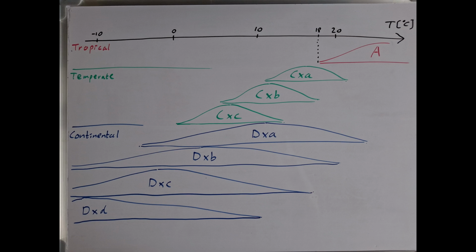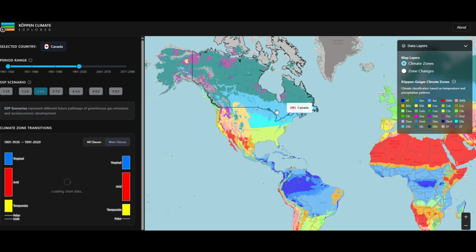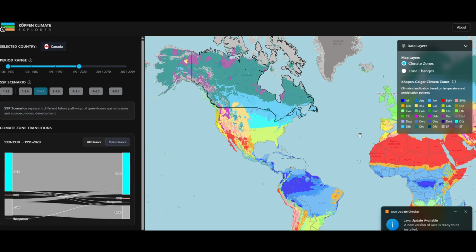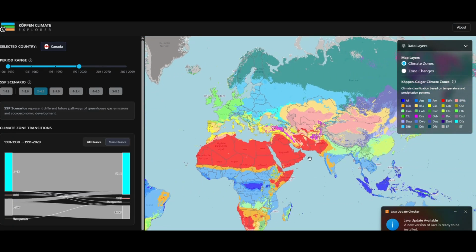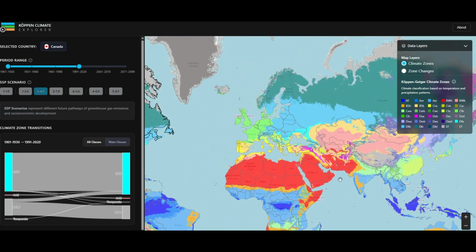If we do this, the temperate and continental types could have ranges something like this, where X could be any of the precipitation patterns. Another representation is this, where each line is an example of the temperature variation for a specific subtype. If you're interested, I found 2 interactive maps for visualizing Köppen-Geiger types of the world. This lets you click on countries and see their type distribution as a change over time.